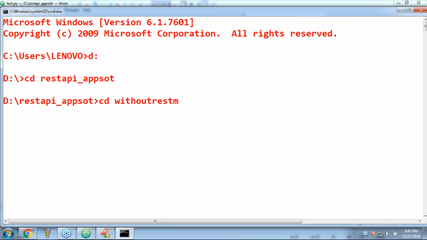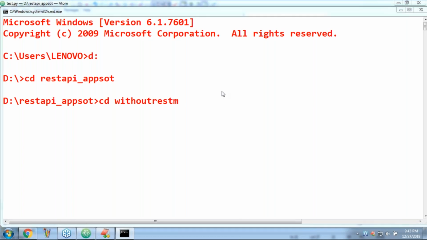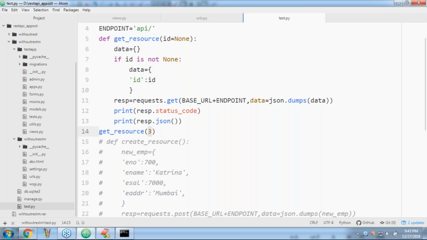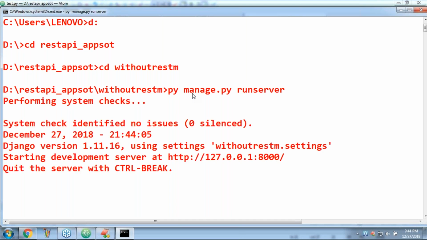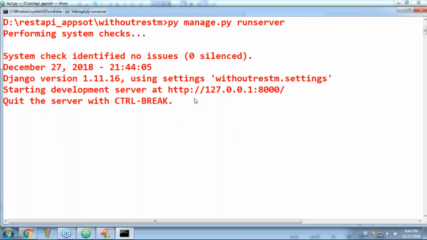Without the rest M. Now py manage.py runserver. Happily, the server is going to run. If any problem is there, we can fix it. Don't worry. Okay, now let me open the command prompt.